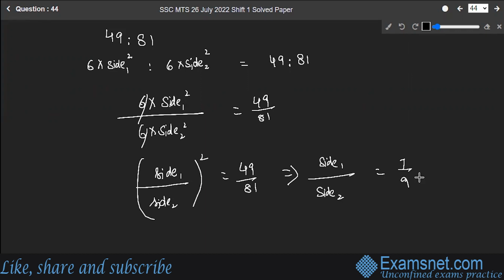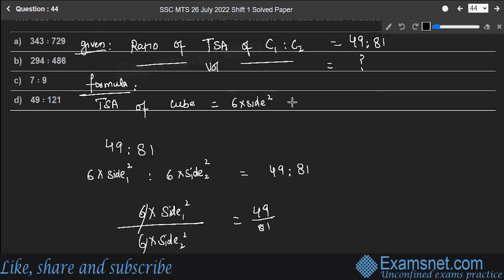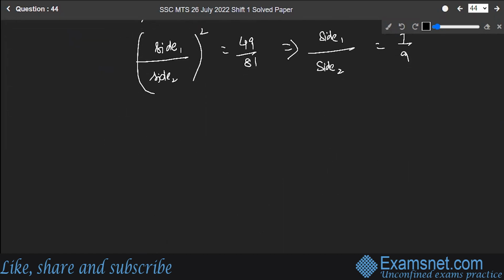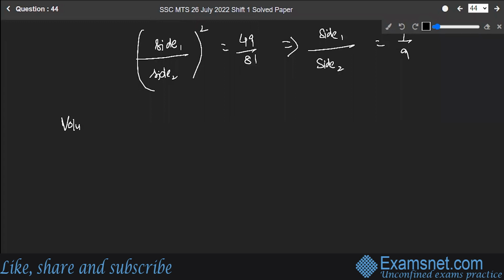Now what do we have to find out? We have to find out the ratio of their volume. What is the formula for volume of a cube? Volume of cube is nothing but side cube, right? Let's go now. Ratio of volume of cube 1 to cube 2 is equal to (side 1 upon side 2) cube.